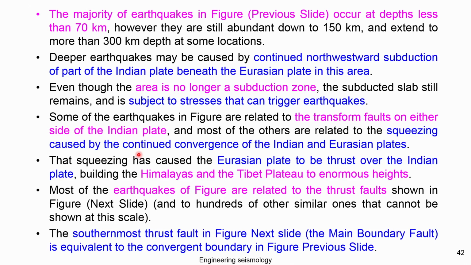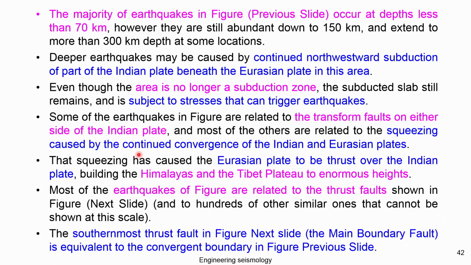So apart from the active crustal shallow earthquakes, some earthquakes in the figure are related to the transform faults on either side of India. So on both sides of India we basically have the transform boundaries. Most of the other areas are related to the crushing caused by the continued convergence of the Indian and Eurasian plates. The crushing has caused the Eurasian plate to be thrust over the Indian plate, building the Himalaya and the Tibetan plateau to enormous height. These are all pushing together and growing. That's why the Himalaya keeps increasing, right.